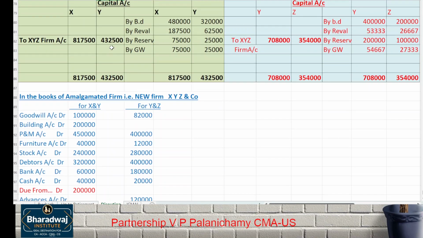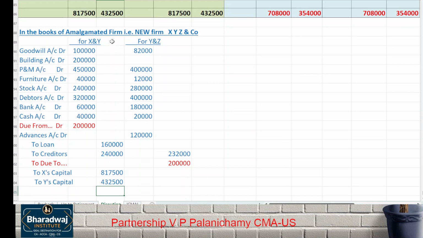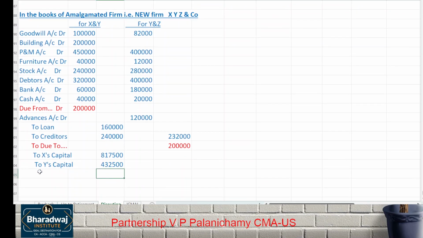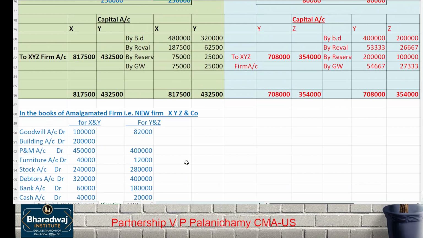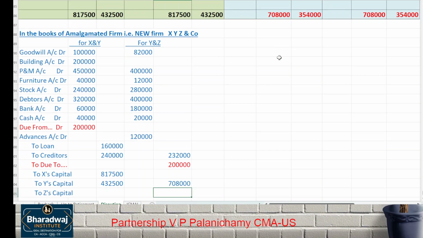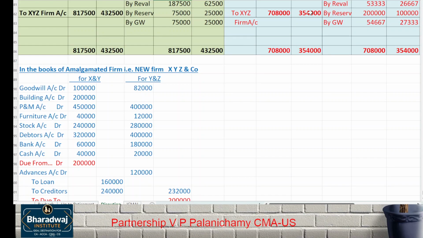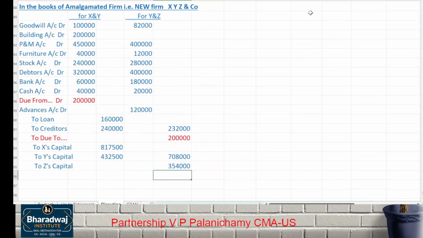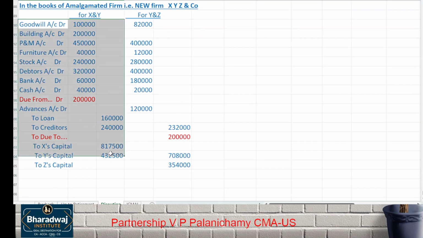Y's capital account, how much? 4,32,500. We'll adjust this later. To Z's capital also. Okay. Y and Z in the second firm: 7,08,000 and what? 3,54,000. You can definitely find the debit and credit will tally. This debit and credit will definitely tally.